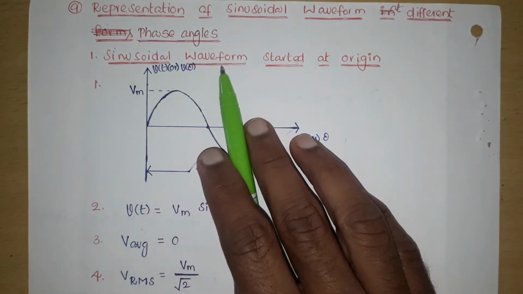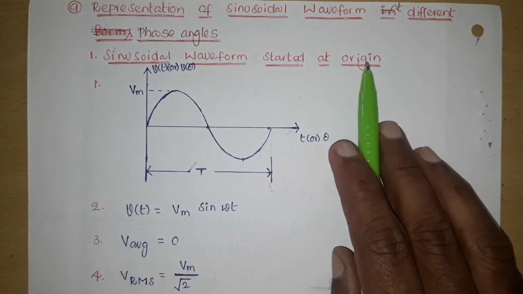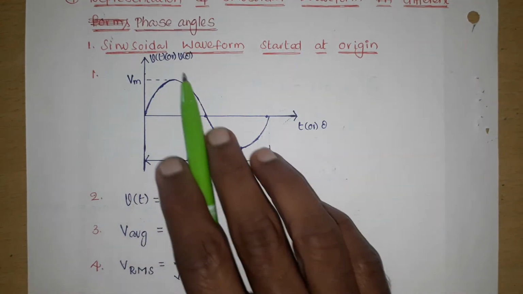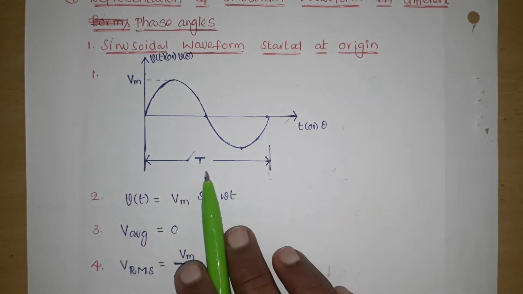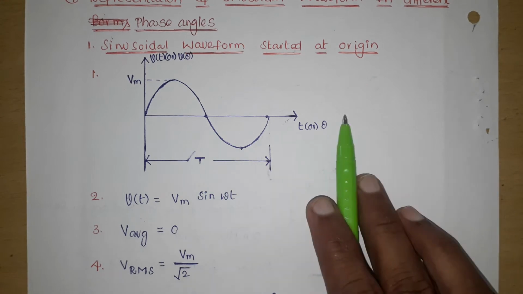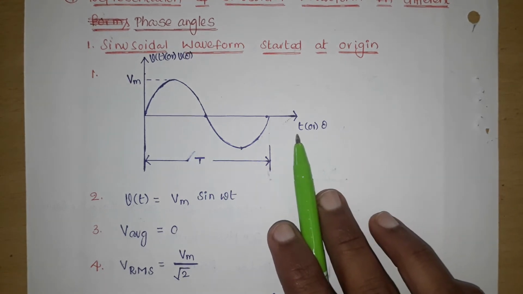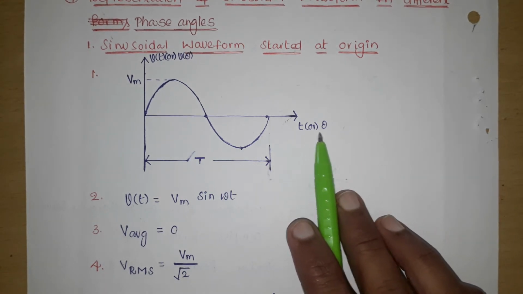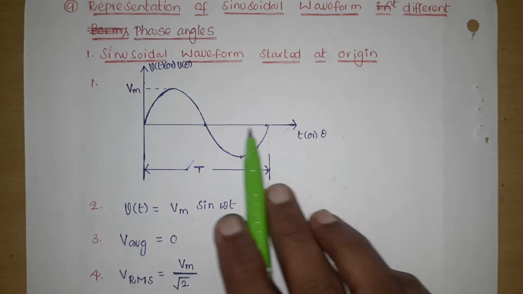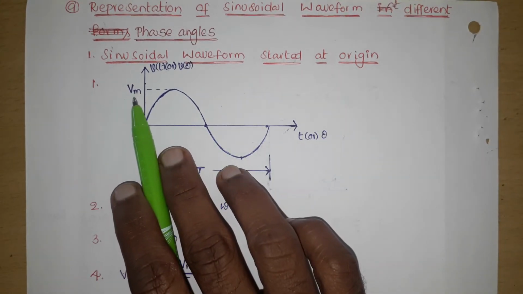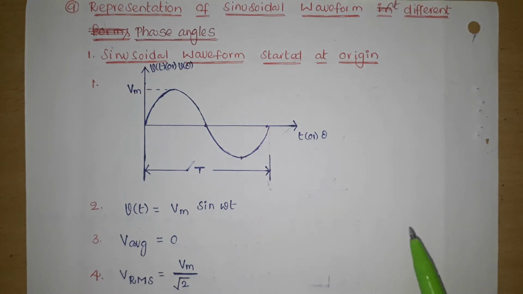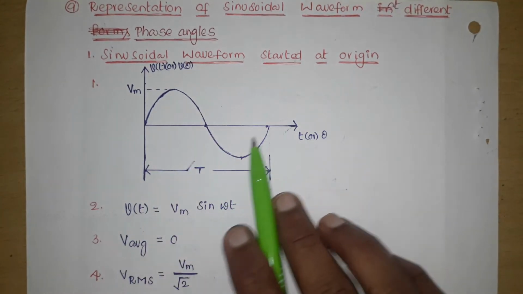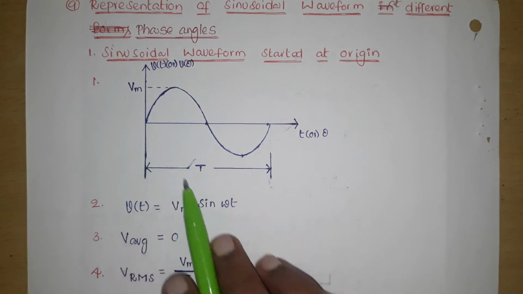First one is the sinusoidal waveform that starts at the origin. The time period of this sinusoidal waveform is capital T, and the x-axis we can take as a function of time or angle theta. The maximum is Vm, and the y-axis is V of t, or otherwise V of theta.